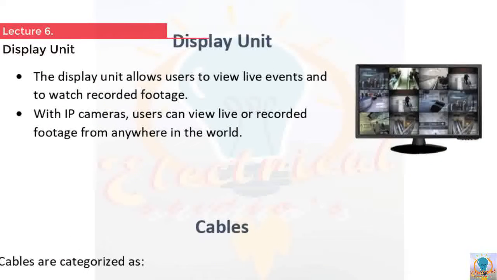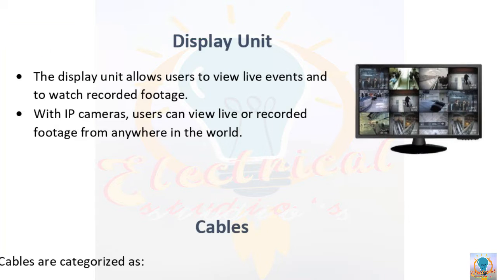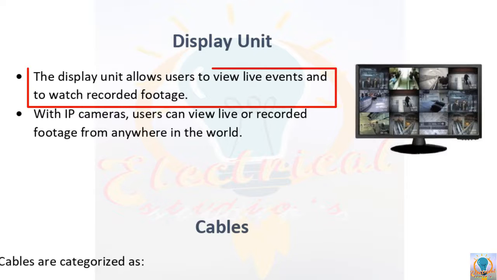Now the next component we have is display units. As per my views, this display unit is the output of the complete CCTV surveillance system, because this component allows you to view live events and it allows you to watch recorded footage. So to watch live footage from your CCTV cameras or to watch recorded footage of your cameras, you must connect a monitor with the video recorder. It may be your NVR or it may be your DVR also.